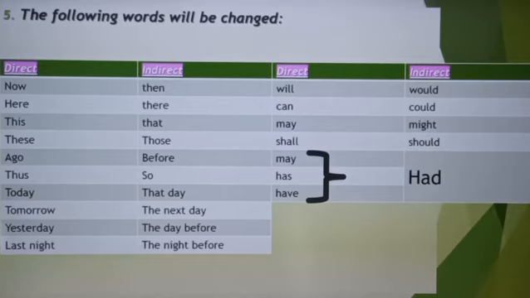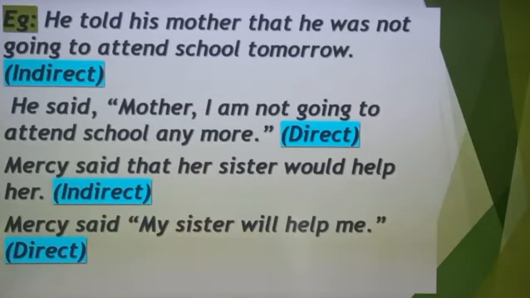So examples, now, then; here, there; this, that; these, those; ago, so. Example, he told his mother that he was not going to attend the school tomorrow. This is an indirect sentence. So how can we change it to direct? He said, mother, I am not going to attend the school anymore. Second example, Mercy said that her sister would help her. How do we convert it into direct? Mercy said, my sister will help me.